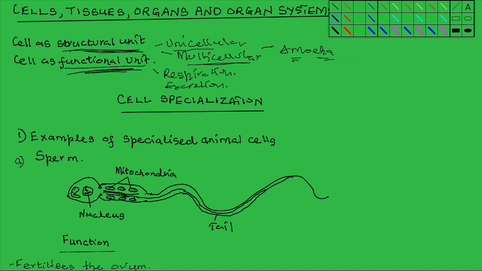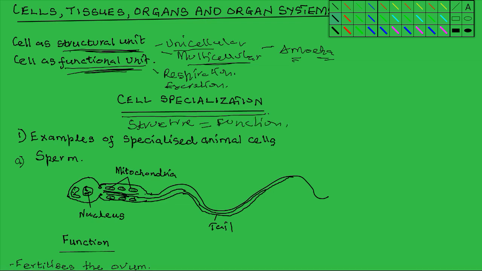Now this brings us to this concept of cell specialization. Cell specialization, you can describe it as a process whereby cells are structurally modified to perform specific functions. So you can see here we're relating two concepts: structure, and we relate the structure to function.